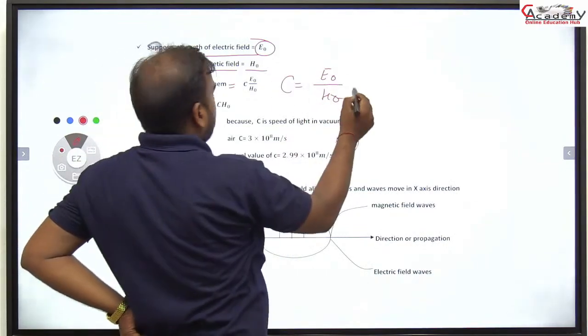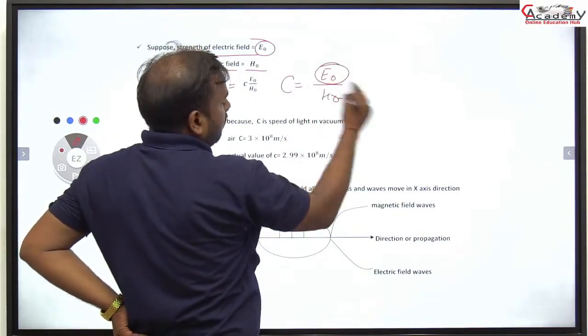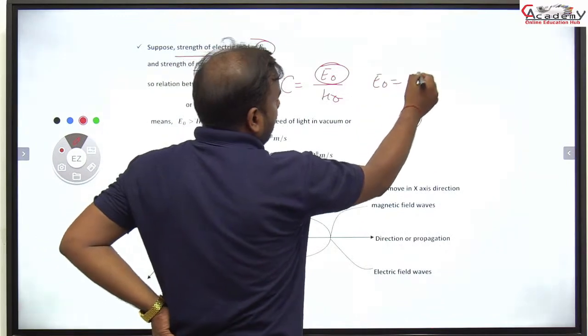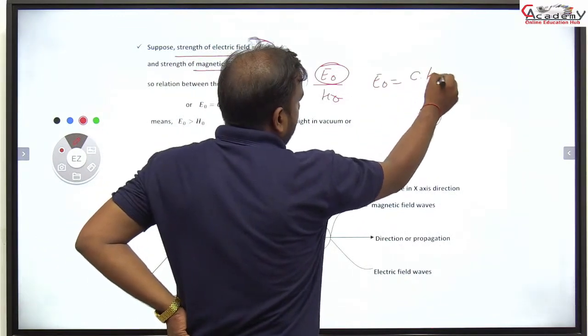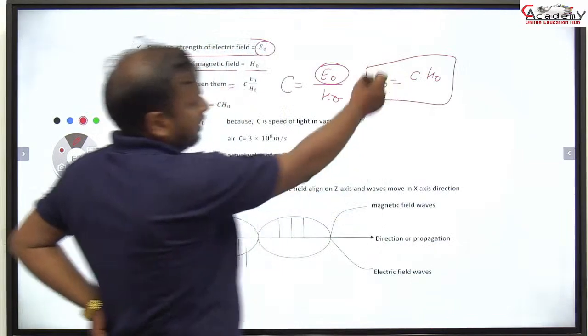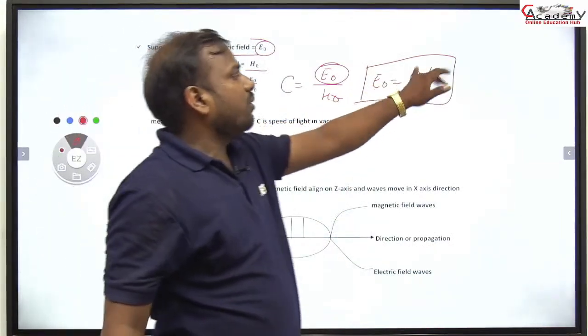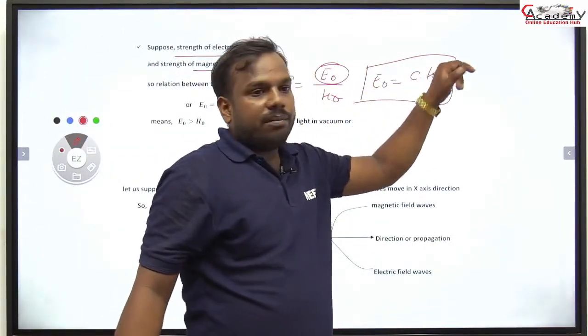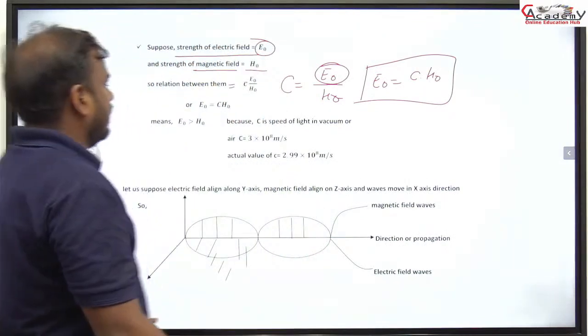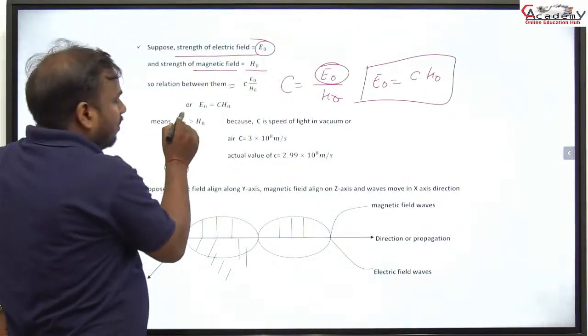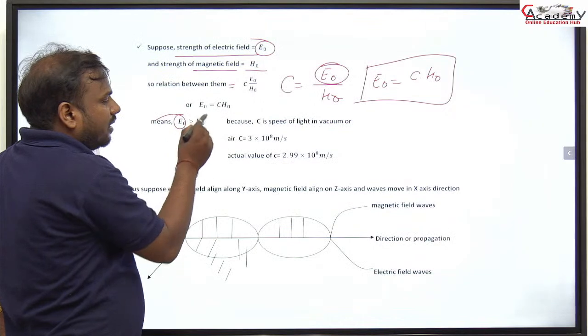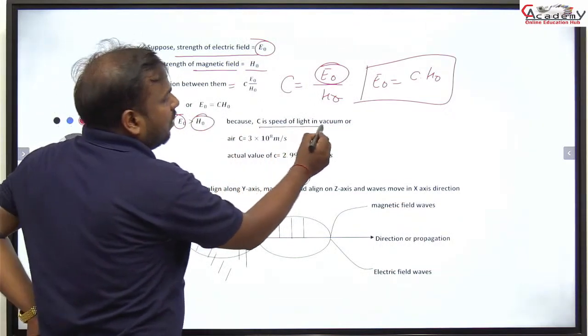Then what is E naught? E naught, the electric field, is equal to C multiplied by the magnetic field, that is, the electric field is equal to the speed of light multiplied by the magnetic field. Is that clear? Here the electric field E naught is greater than H naught because C is the speed of light in vacuum.